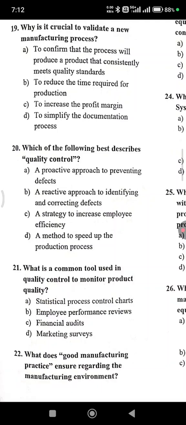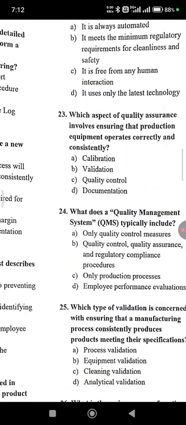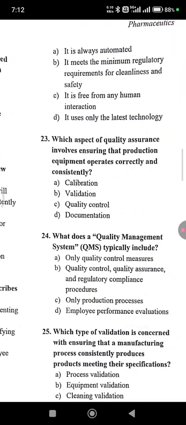What does good manufacturing practice ensure regarding the manufacturing environment? It is always automated. It meets the minimum regulatory requirement for cleanliness and safety. Option B. Which aspect of quality assurance involves ensuring that production equipment operates correctly and consistently? Option B, validation.